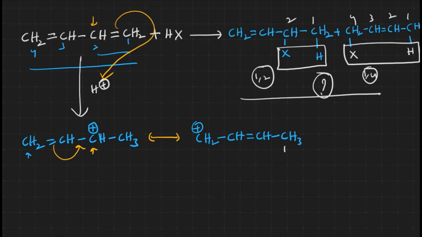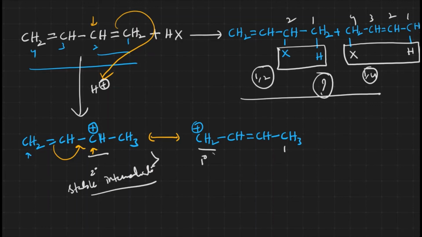Now we have two allylic intermediates. One is secondary, the other is primary. The secondary one is more stable than the primary one.